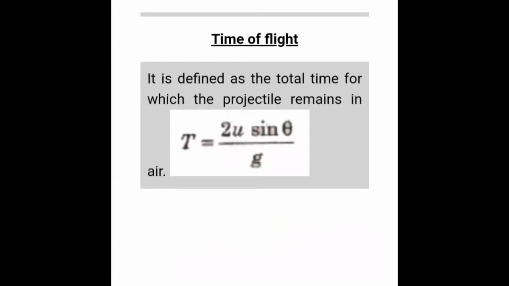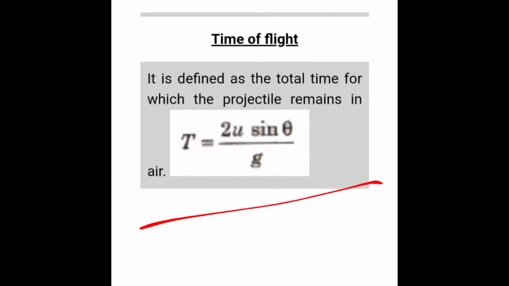It is the total time for which the projectile remains in the air, the time required by a projectile before touching the ground.